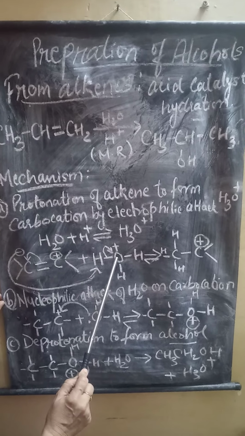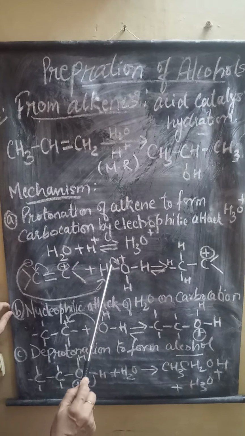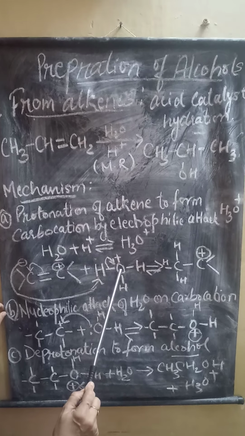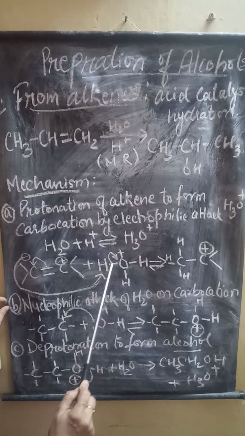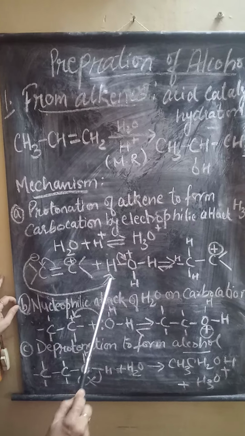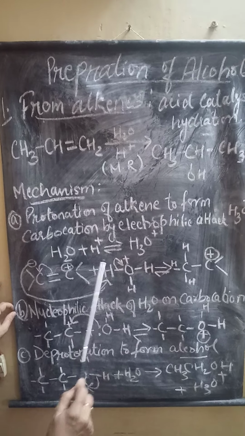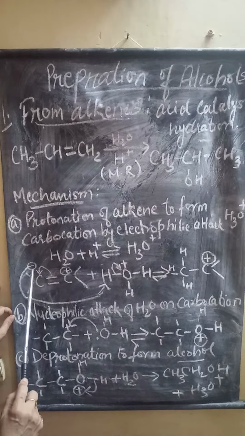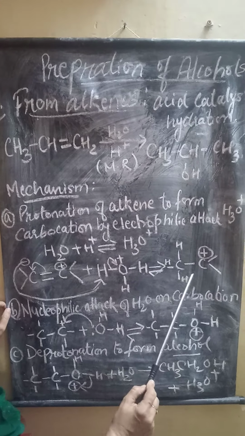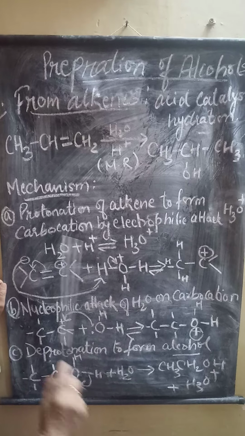Now this oxygen carrying a positive charge will take the bond electrons between one of the hydrogens and oxygen to itself, and release this hydrogen as a positive charge. This hydrogen, having a positive charge, gets attracted and attached to the carbon containing negative charge, and forms a carbocation. This is the first step.